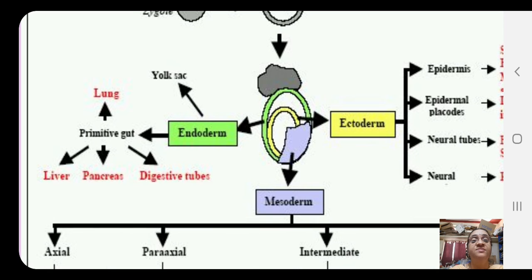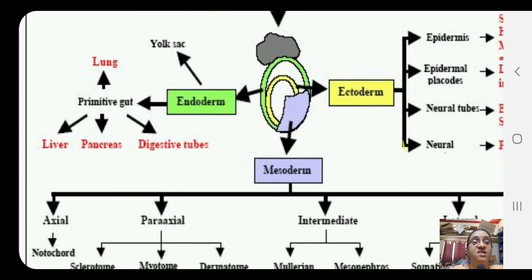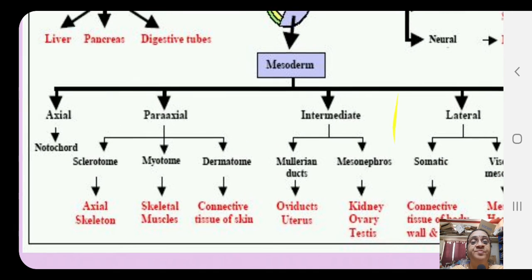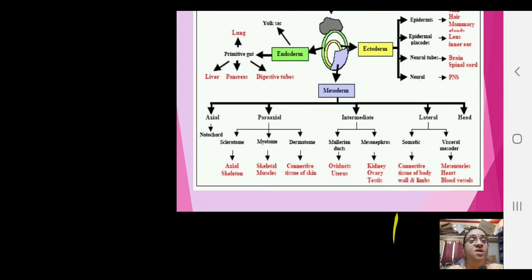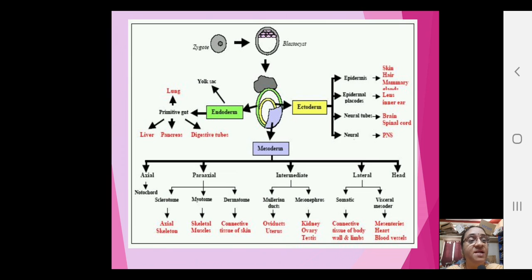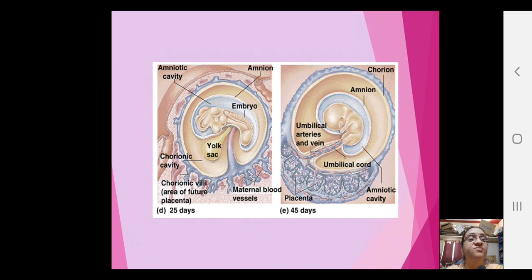Then endoderm is giving rise to your gut, that is a part of the digestive system, lung, liver, pancreas, all these. Mesoderm is giving rise to, you see, skeleton and your muscles and uterus, kidney, ovary, so that's what, as I told you, these cells are multipotent, so they can give rise to different organs.